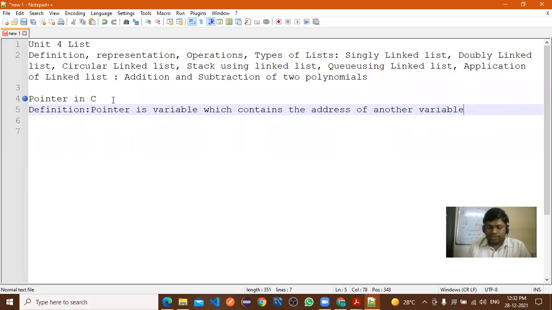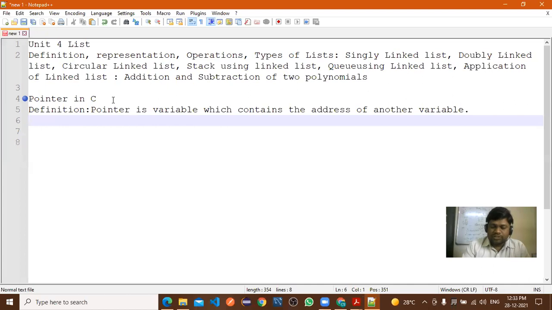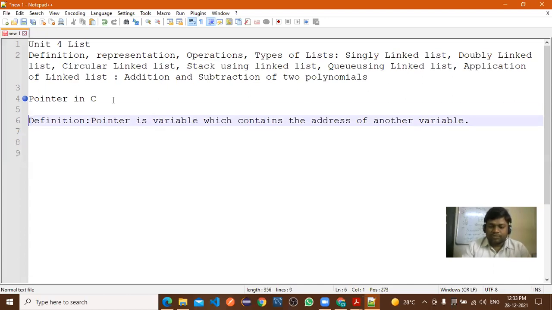Right? So which contains the address of another variable. But how are you declaring this? So this is the definition part, right? Now this is the definition of pointer.